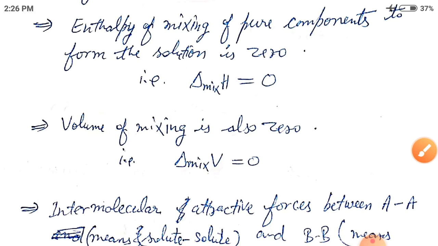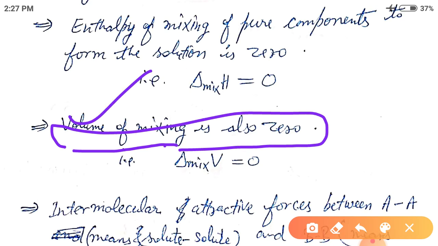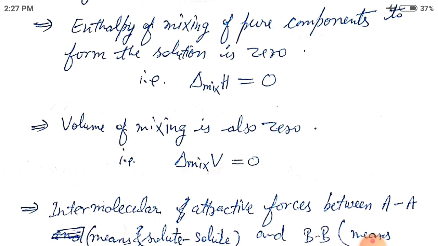Third condition, the volume of mixing is also zero. It means delta V on mixing must be zero.